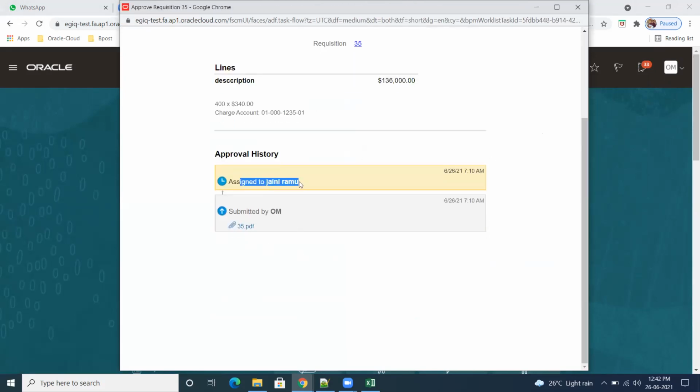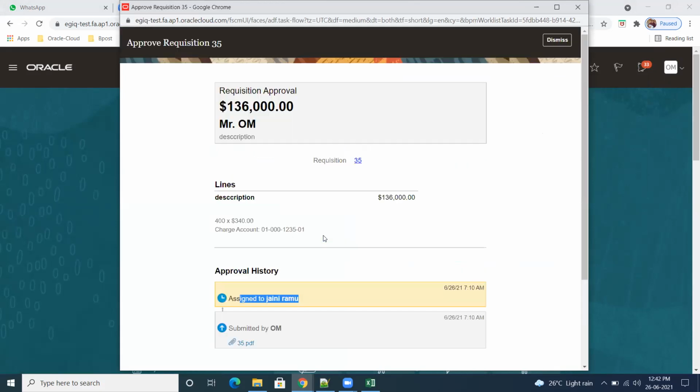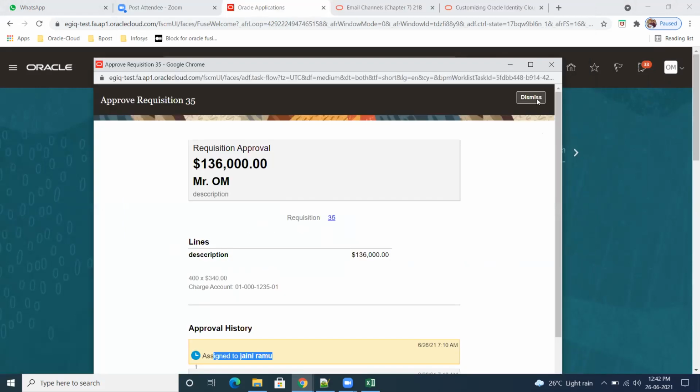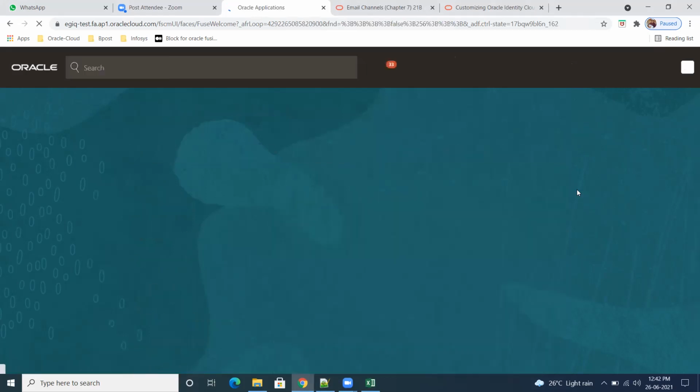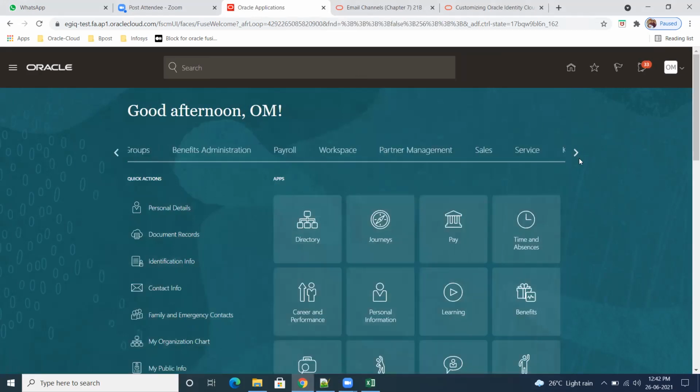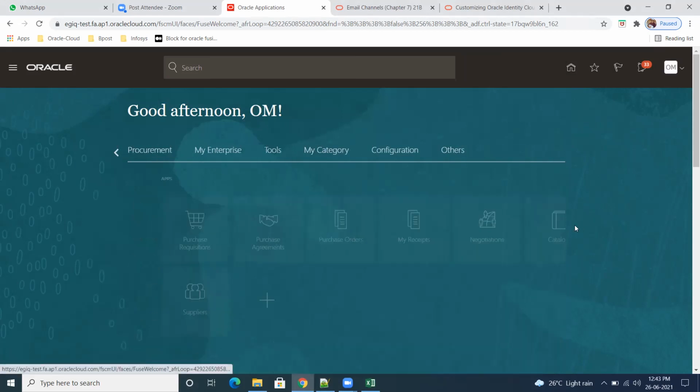Assigned to this, so it is just information. Open again procurement. Usually the same person won't be present.